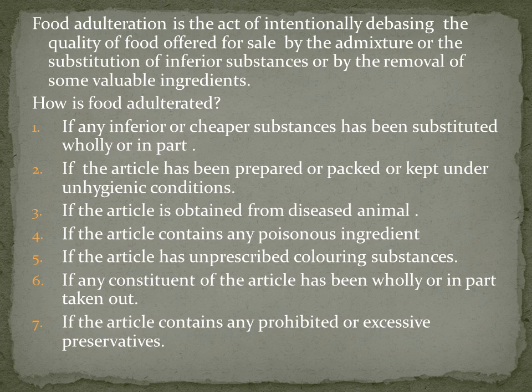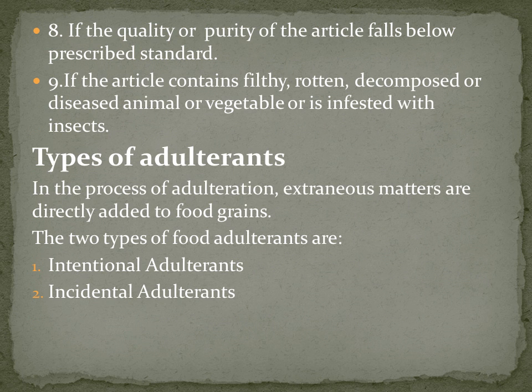If the article is obtained from a diseased animal, if the article contains any poisonous ingredient, if the article has unprescribed coloring substances, if any constituent of the article has been wholly or in part taken out, then the food is adulterated. If the article contains any prohibited or excessive preservatives, that causes food adulteration. If the quality or purity of the article falls below the prescribed standard, that also causes food adulteration.